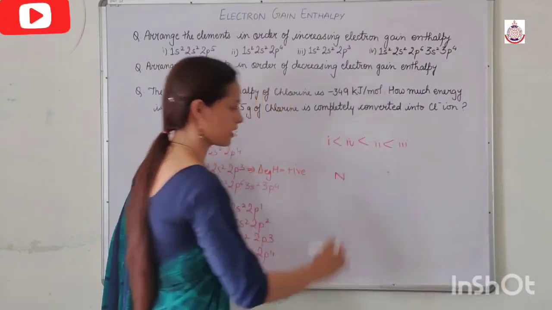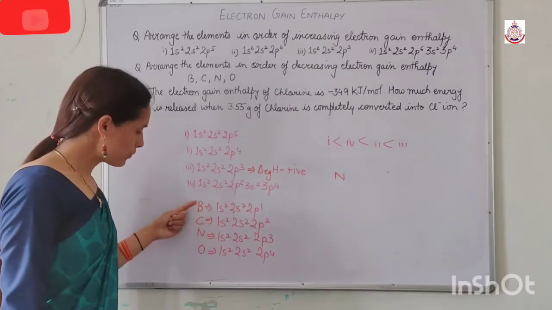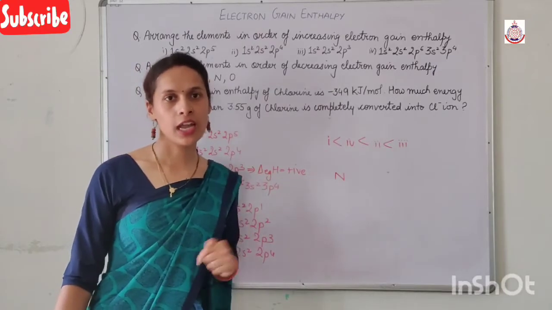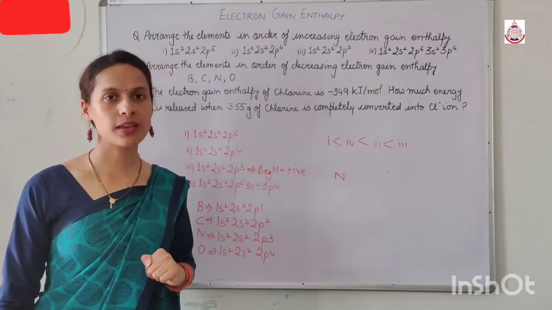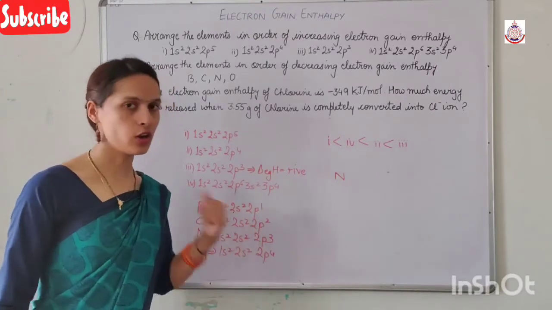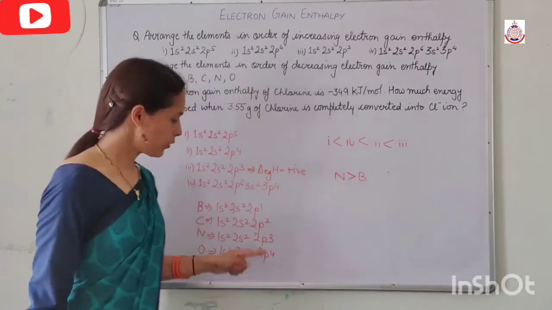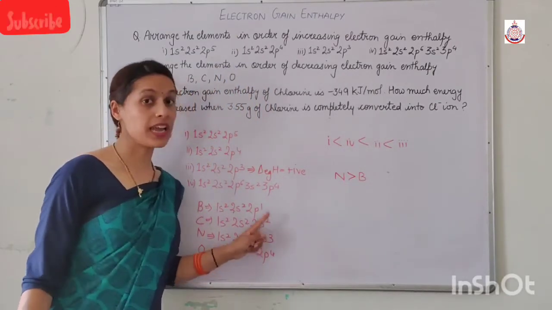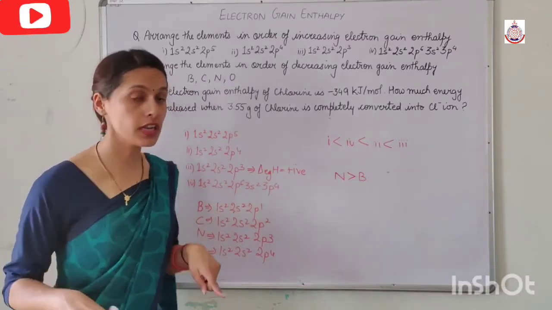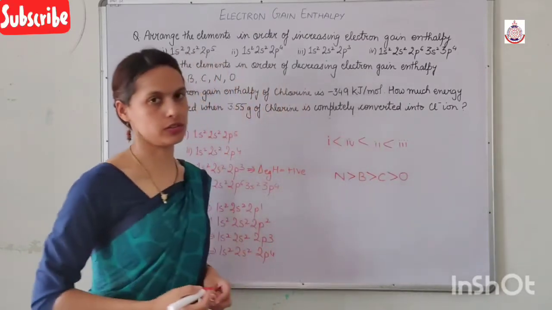So first we will write nitrogen. Then we have boron, carbon and oxygen. Out of boron, carbon and oxygen, boron has the least tendency to accept an electron. If boron has the least tendency to accept an electron, then its electron gain enthalpy becomes less negative than carbon and oxygen. So the second answer is boron. Now out of carbon and oxygen, carbon has less tendency to accept an electron as compared to oxygen. Therefore, the next answer is carbon and the last answer is oxygen.